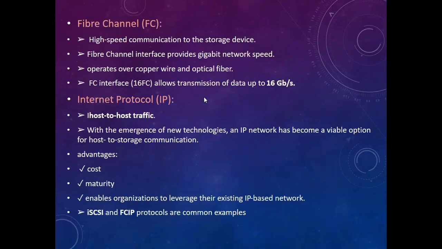Next is the fiber channel protocol. Fiber channel protocol is usually used for high-speed communication for storage devices. The fiber channel interface provides gigabit network speed. If you want a high network speed, then you can go for this protocol. It provides serial data transmission that operates over copper wire as well as optical fiber. The latest version of the FC protocol allows transmission of data up to 16 GB per second.